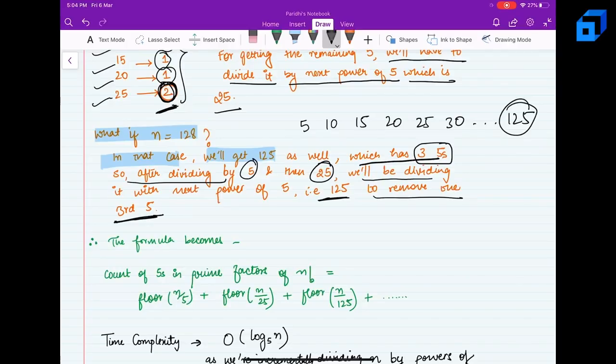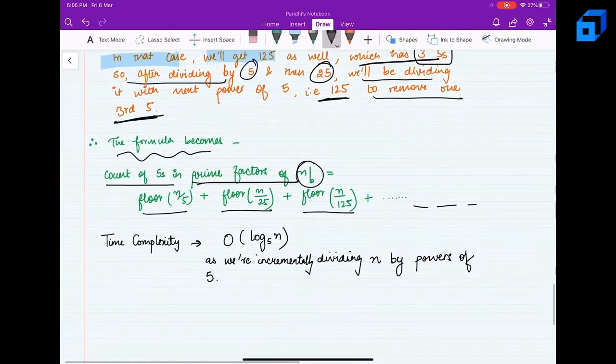Now the formula has become: the count of the number of 5s in the prime factors of n factorial is equal to floor of n by 5 plus floor of n by 25 plus floor of n by 125 and so on, till the power of 5 is greater than n. So the time complexity of this approach is going to be order of log base 5 of n. What was the question? That we have to find a logarithmic time complexity, and we have actually achieved that.